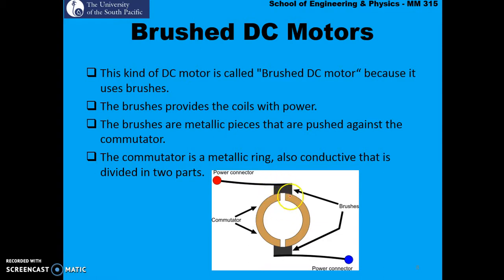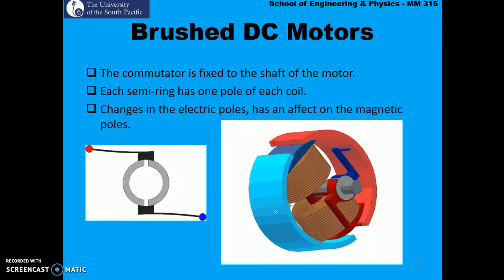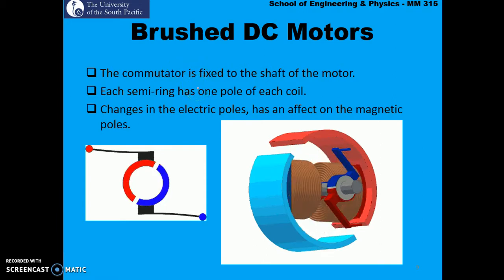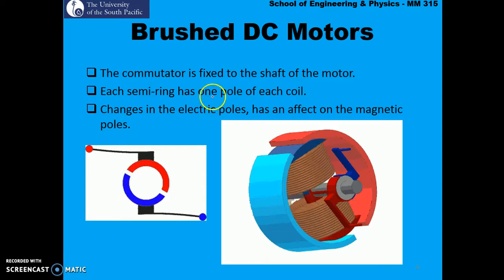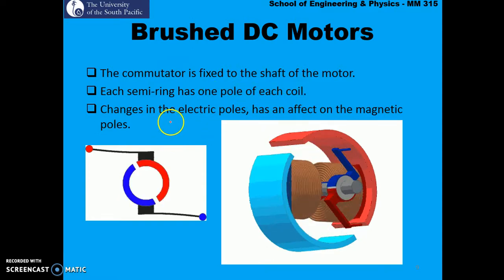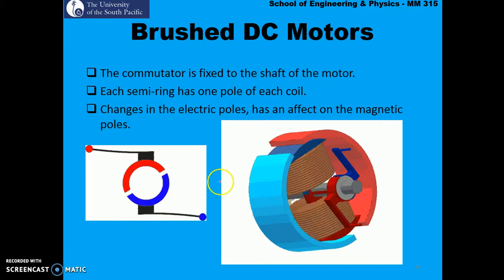So with the help of the brush and the commutator, current is supplied to the coils which are on the rotor. So the commutator is fixed to the shaft of the motor. Each semi-ring has 1 pole of each coil attached to it. Changes in the electric poles has an effect on the magnetic poles.